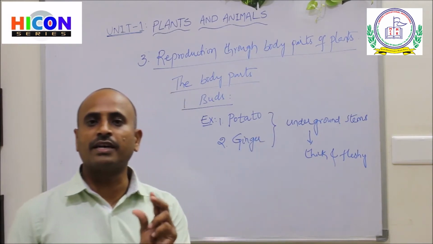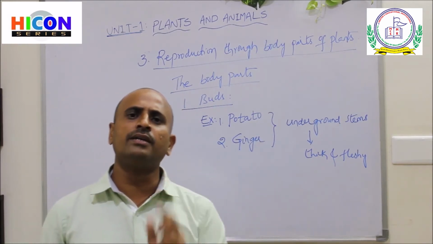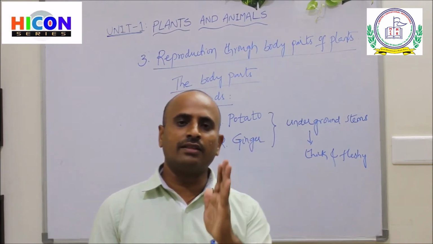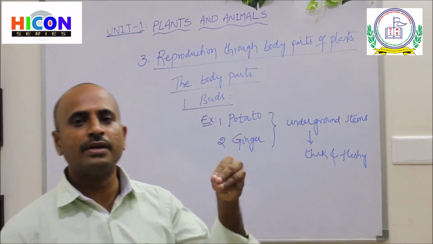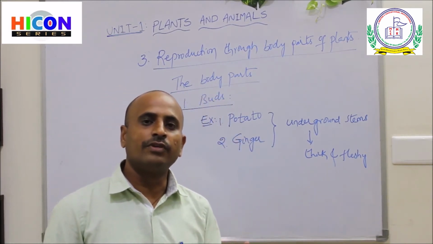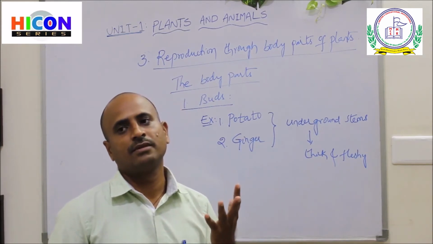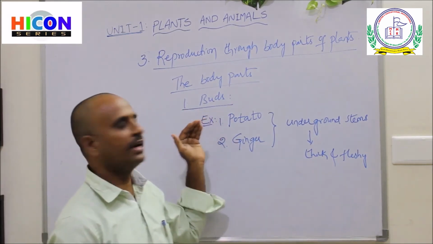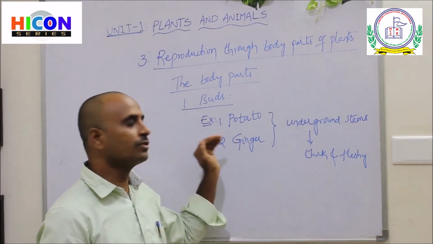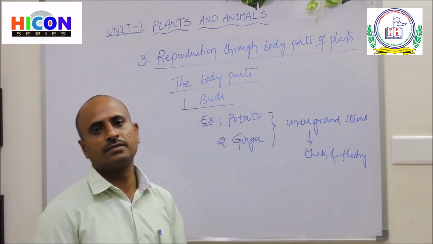And these stems contain small buds. If you cut the buds and plant them in the soil, then you will get new plants. So these are the examples of plants which can reproduce new plants from buds.